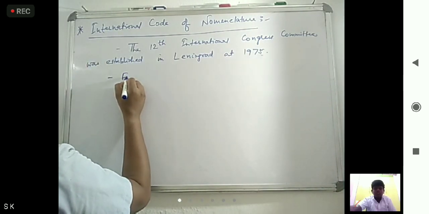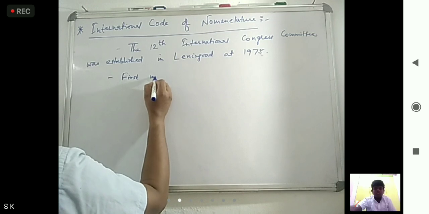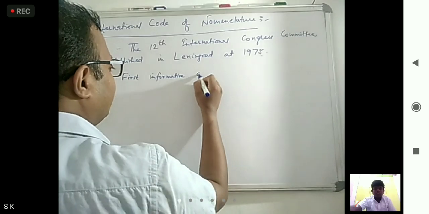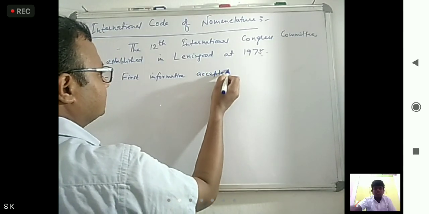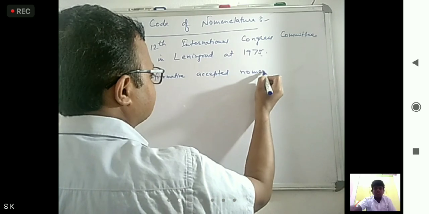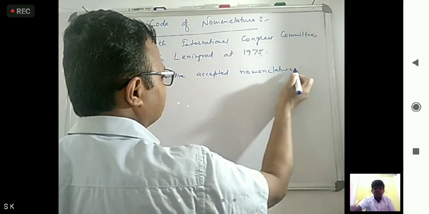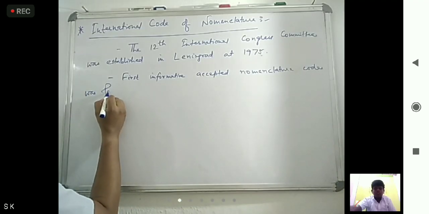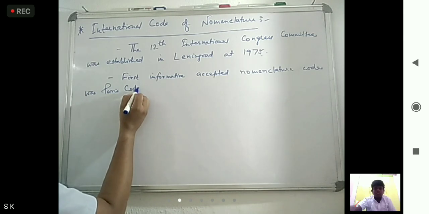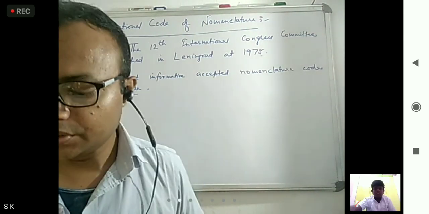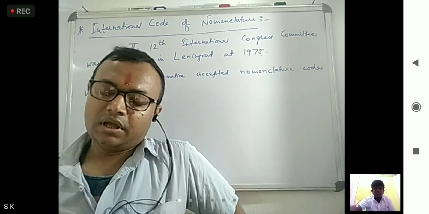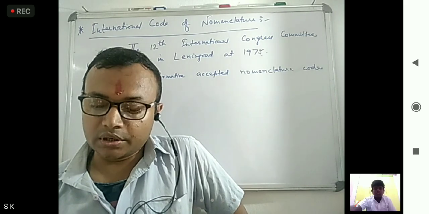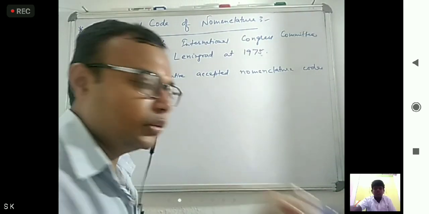So we can say the first informative accepted nomenclature code was the Paris Code. After this Paris Code, next came the Saint Louis Code.